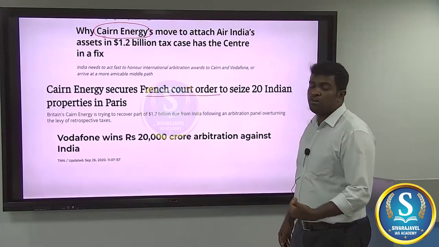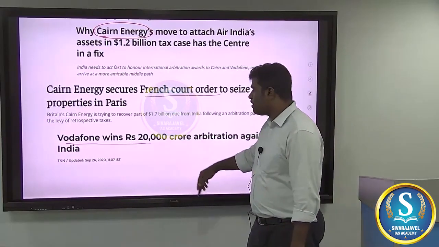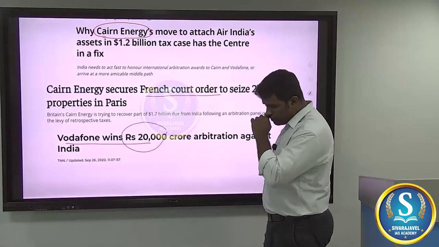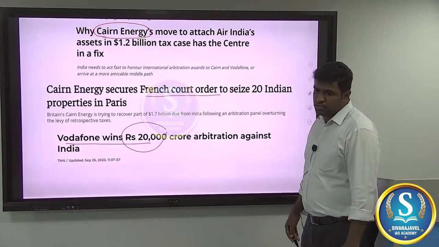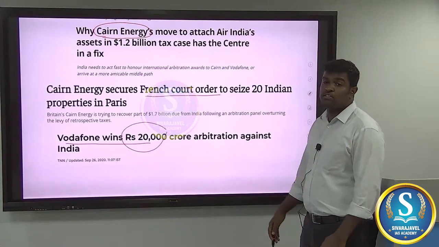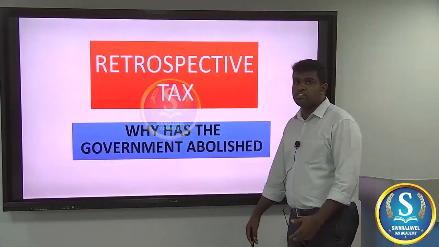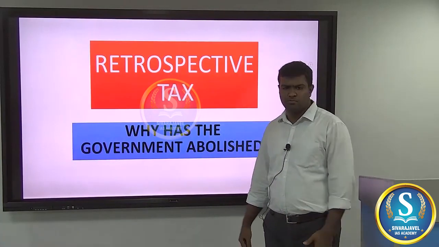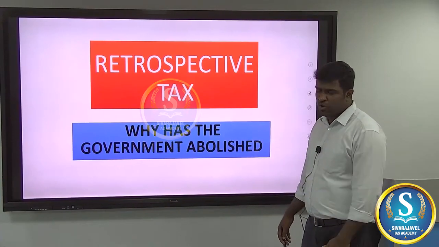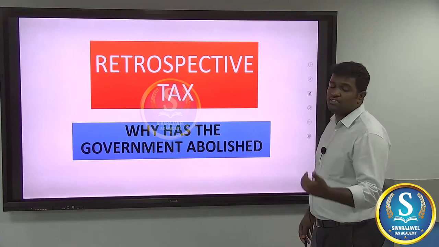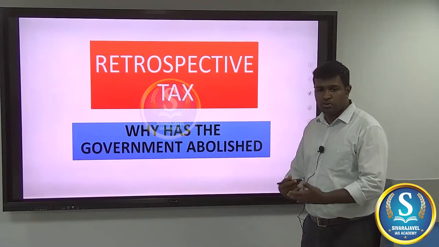We need to read it along with the Vodafone issue. Vodafone has also won around rupees 20,000 crore in its favor in the arbitration case. So the common thread that runs between these two news items is the retrospective tax. Obviously, retrospective tax is the issue that came up this month, and we knew that it has been abolished. Why did the government abolish it at this instance, and what is the background of this retrospective tax? This is what we are going to trace.